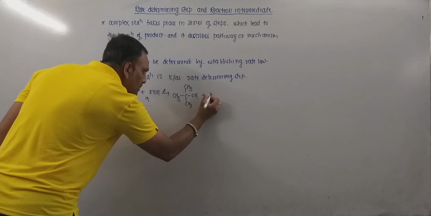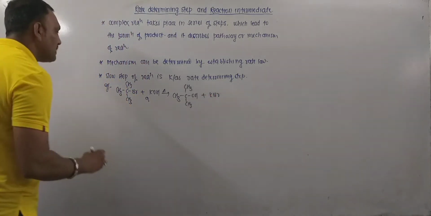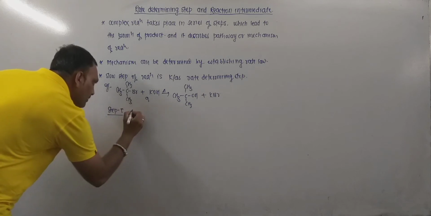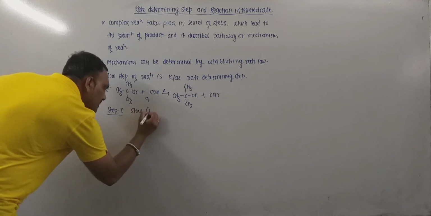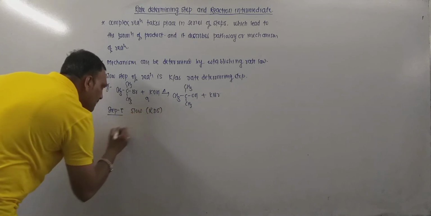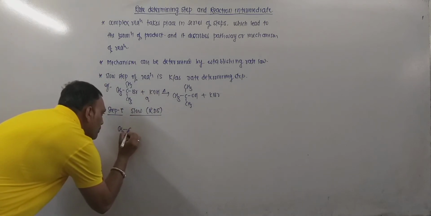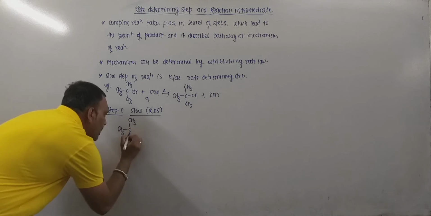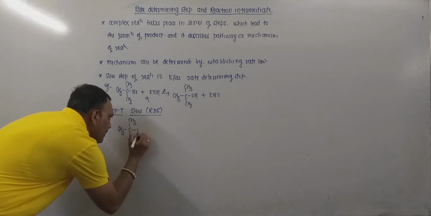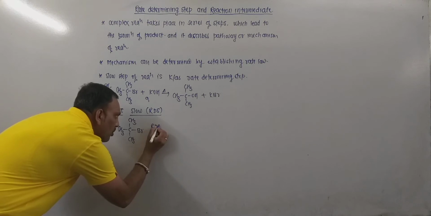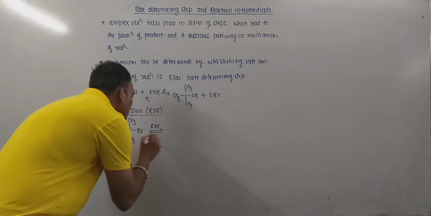Now as far as this reaction is concerned, it is two-stepped. Step number 1 is the slow step, hence it is called the rate determining step. What happens exactly? The slow separation of bromine from carbon takes place in this step. This is called RDS, that is, rate determining step.